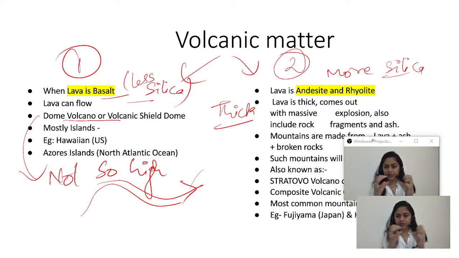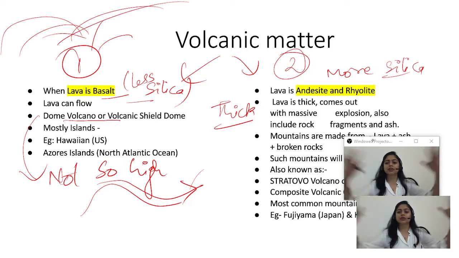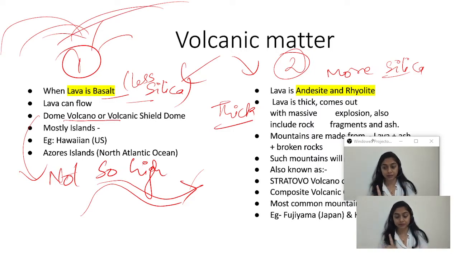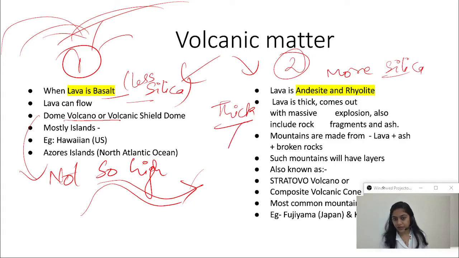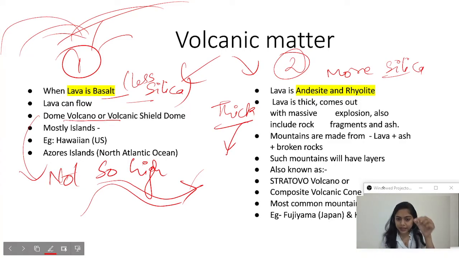If something is solidified, compared to something which has more liquid part, the one with more liquid part will just burst once and the liquid will get spread to long distances. If something is very thick, a more heavy explosion will take place. So when thick lava is there, it will have a massive explosion and it will get accumulated at the same place.